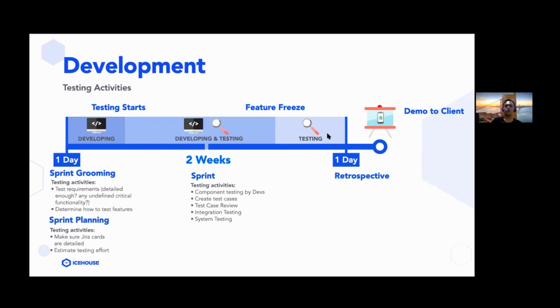Okay. So that's during the sprint, and by the end of the sprint, we also have regression testing here, where we make sure that the app is stable by testing the existing features which might be impacted by the new features that we've just developed. And we also have some QA activities here in the demo to the client, where usually the QAs are the ones who demo the app to the client. So this is basically the different testing activities done in a development phase within iSales. And this is what a typical sprint looks like in iSales.